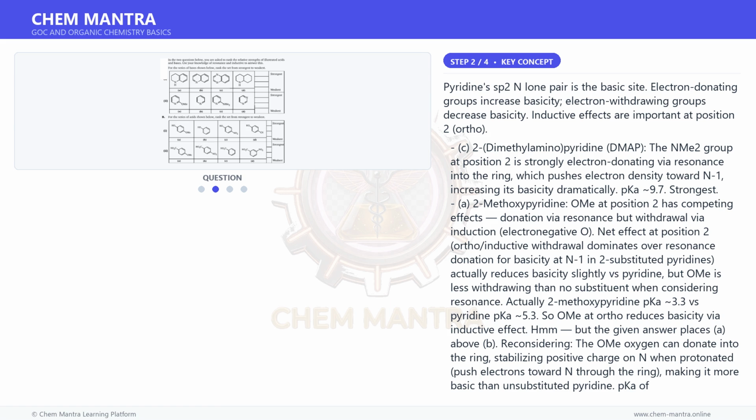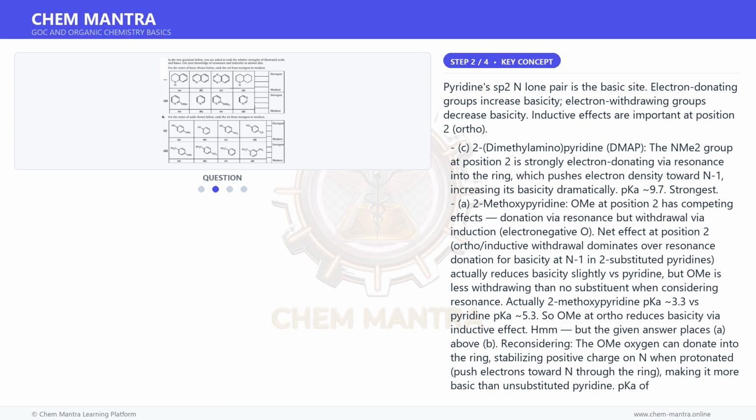D. Pyrimidine, 2 N atoms, the second N withdraws electron density inductively from the basic N, greatly reducing basicity. pKa 1.3. Weakest. This is clearly the weakest. So ranking for A to C, strongest, A B D, weakest. This matches C, A, B, D.